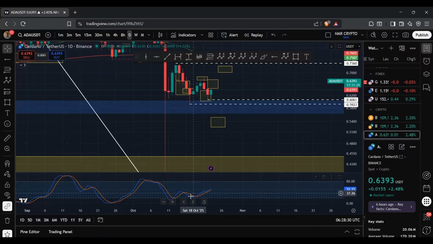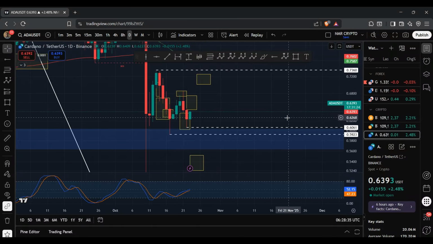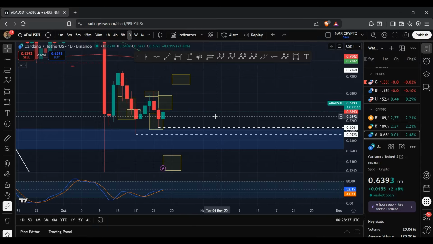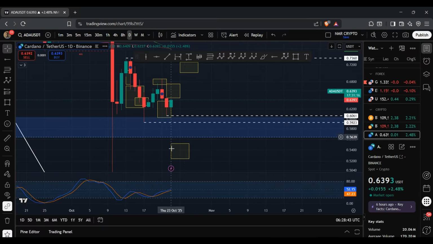And you can also see that the bulls have had the momentum. However, they've not really had that much of an impact on the price action of ADA and the crypto space in general. And so that is slightly concerning in the short term. And so yeah, we could see that push to the downside. However, that would be a really good opportunity to be buying in at these low prices, even dollar cost averaging at the price that we're at the moment. And yeah, in the midterm and in the long term, I'm still bullish.